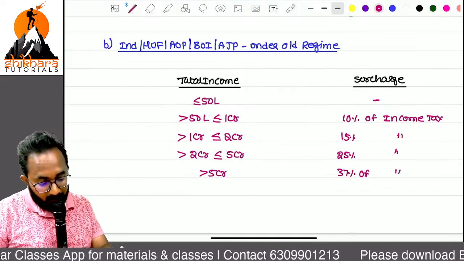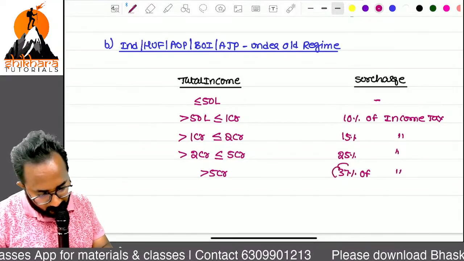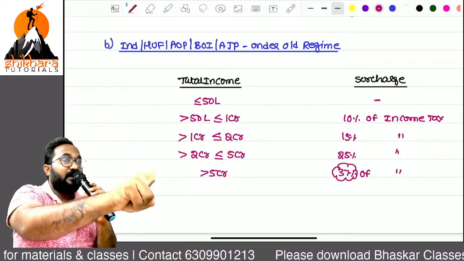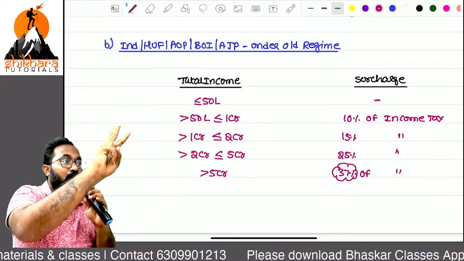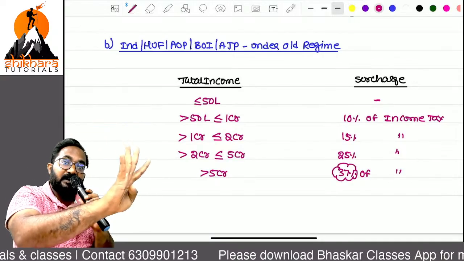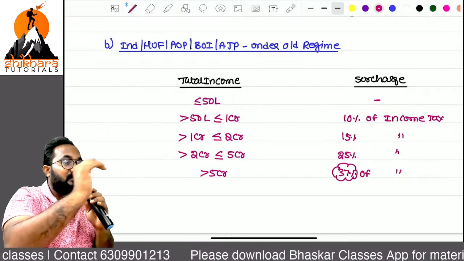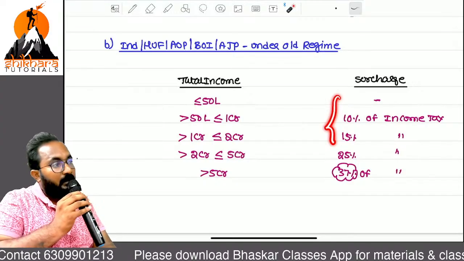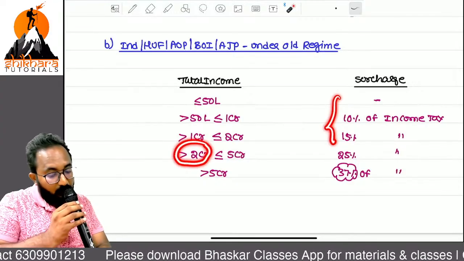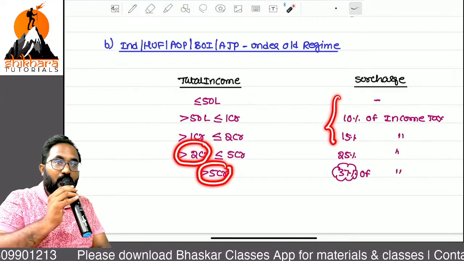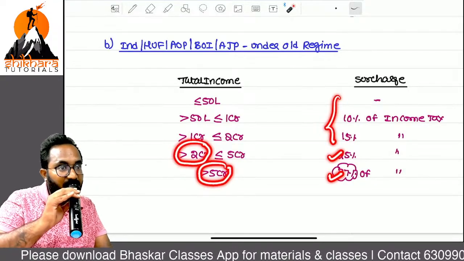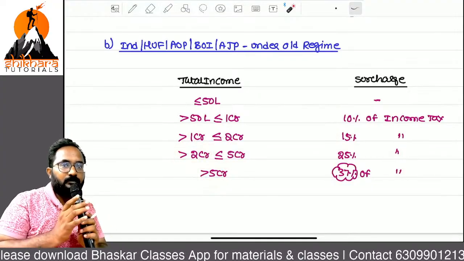But you know this is a maximum. If the total income includes 111A income, 112A income, 112 income and dividend income, then the maximum surcharge rate we can apply is how much? 15. Up to now okay. But if the total income is more than 2 crore or more than 5 crore, we have to apply 25 and 37. Here only the issue will arise. That's why now we need to discuss this.